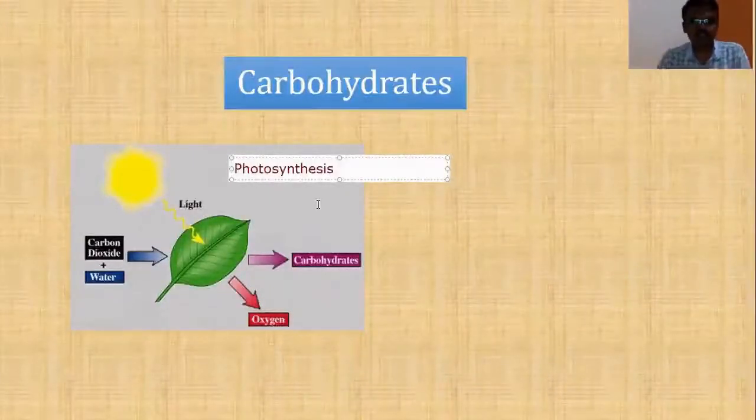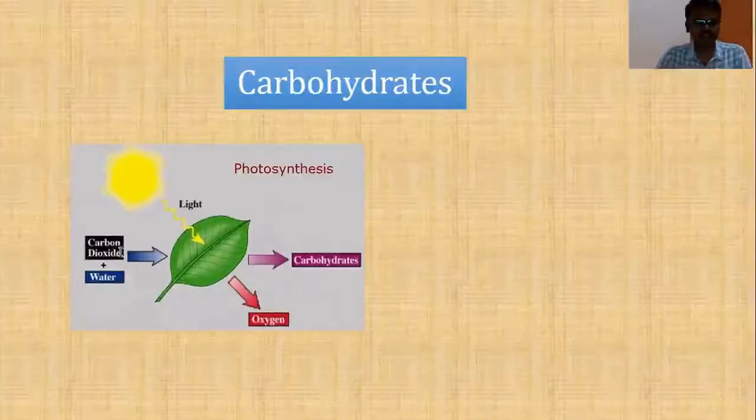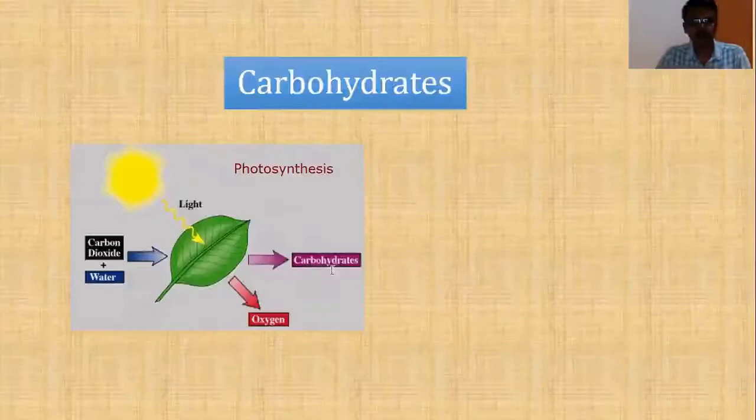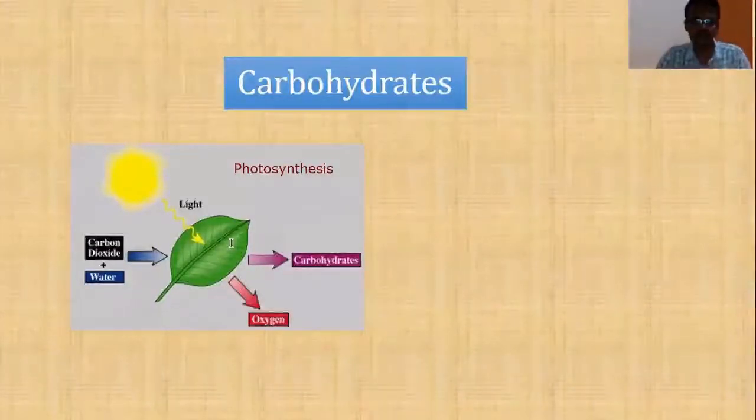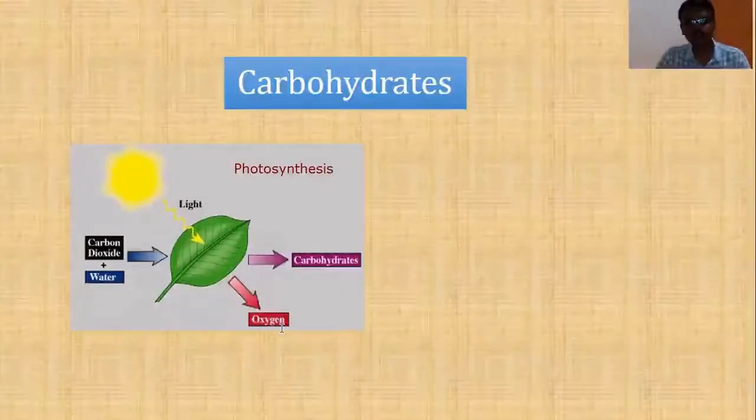Friends, photosynthesis is a phenomenon in which inorganic substances or lifeless molecules like carbon dioxide and water are converted into food, or carbohydrates, along with the formation of oxygen, in the presence of sunlight in leaves, that too in the presence of chlorophyll pigment. That is known as photosynthesis. Along with carbohydrates, we get an important byproduct, that is oxygen, without which we will not live. Oxygen is very much required for our respiration, isn't it?